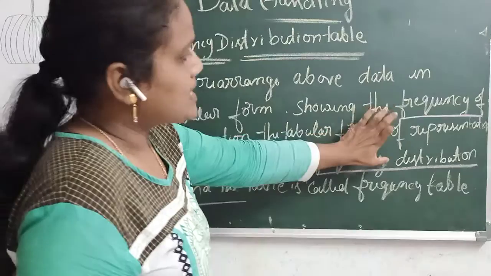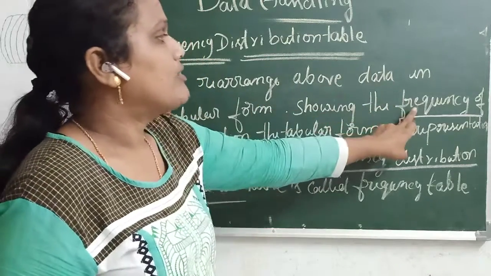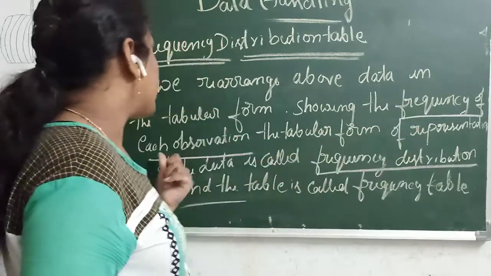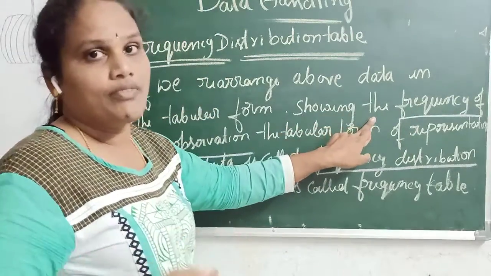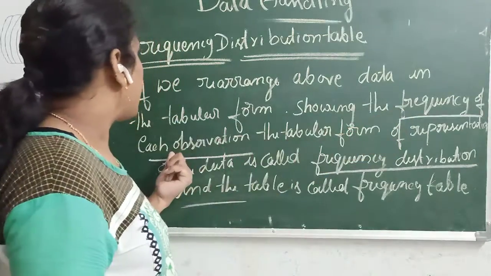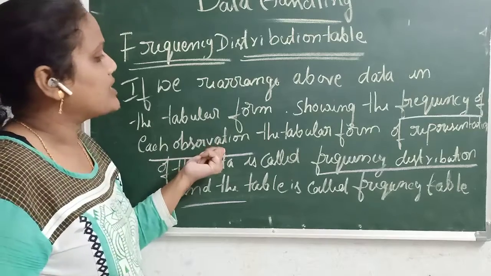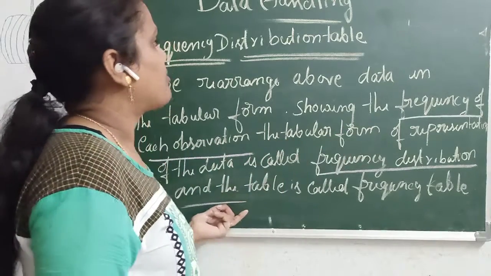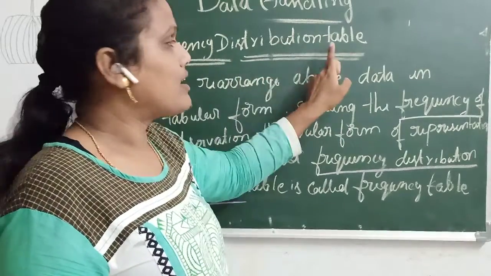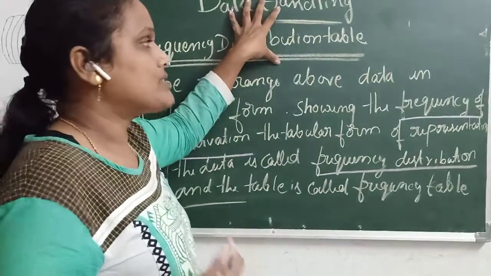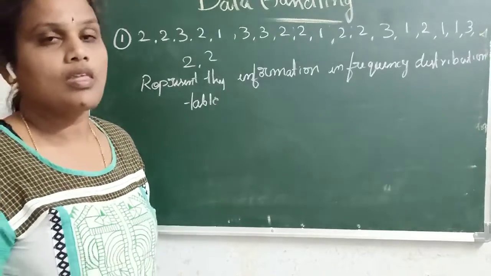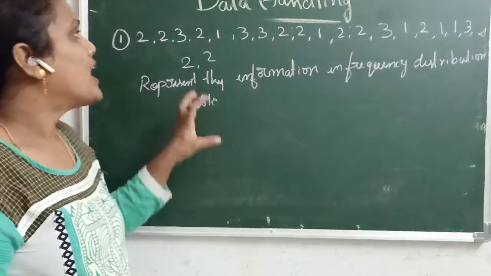So in the tabular form, we use the tally marks. Frequency means the number of times something occurs, called the frequency of a particular observation. So writing the frequency of each observation in one tabular form is called a frequency distribution table. We will do some examples, then only you can understand what a frequency distribution table is. So one problem we will see.